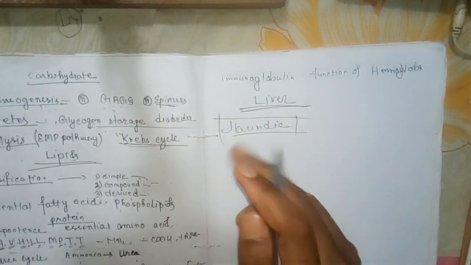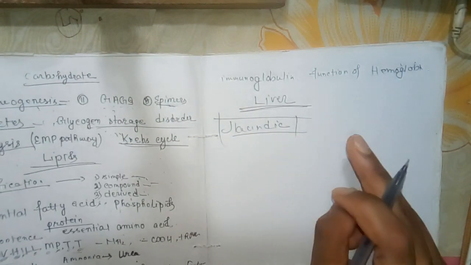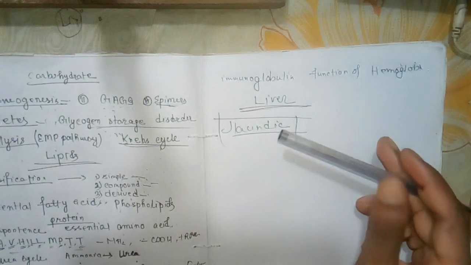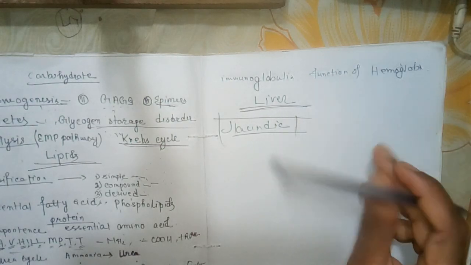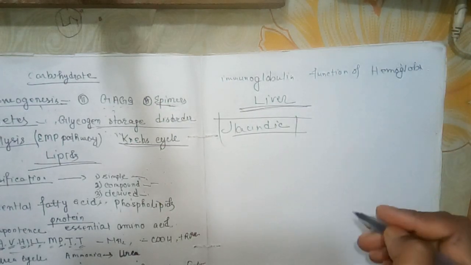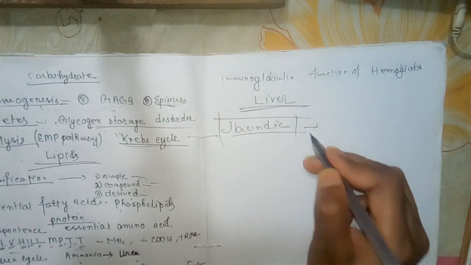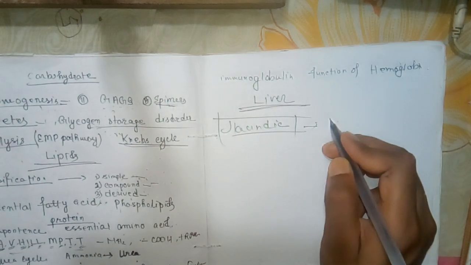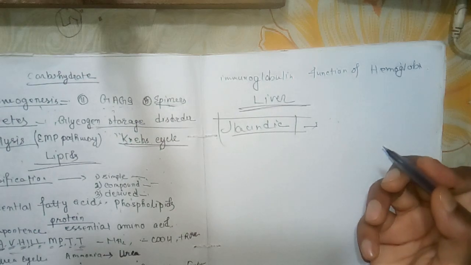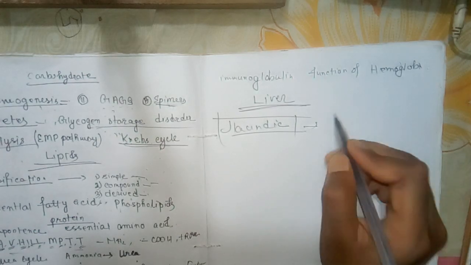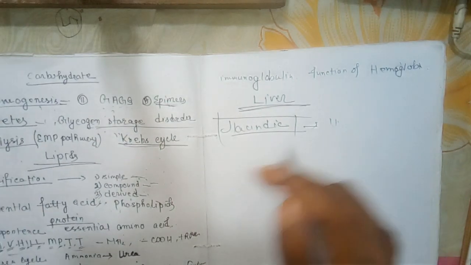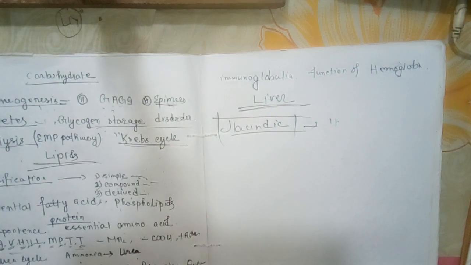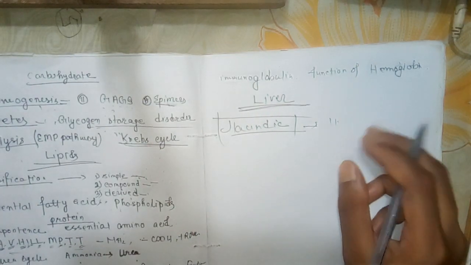Jaundice is a clinical condition characterized by yellow color of the sclera of eyes and skin, and it is of three types. There are hemolytic, also known as pre-hepatic, then the hepatic, then the post-hepatic or obstructive.